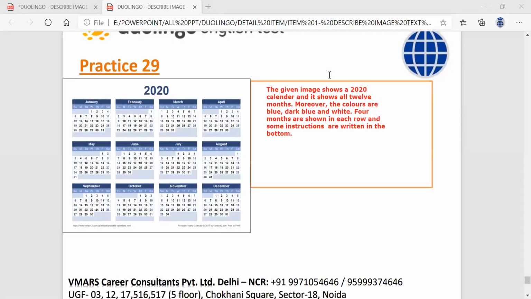Ma'am, in the practice exam, the audio type will not be coming? No, they are not telling you to practice from there. They are just telling you Duolingo is giving you a practice test. The practice test on Duolingo's website is only for you to understand the pattern of the test, how the test goes. That's it. You cannot practice from there.